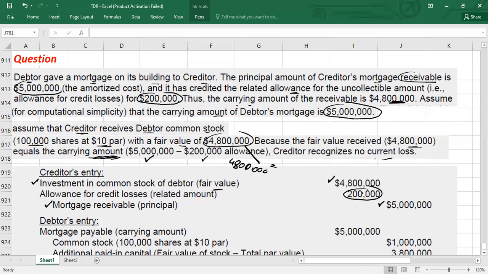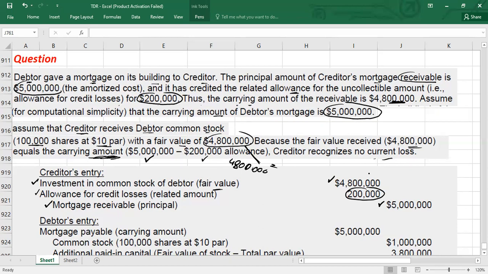That allowance is normally credited, and now you want to remove it, so you will debit the allowance for credit loss. The only loss we have is the credit loss expense, I mean the bad debts expense for the uncollectible account, which was already recorded previously. So we don't have any current loss here.